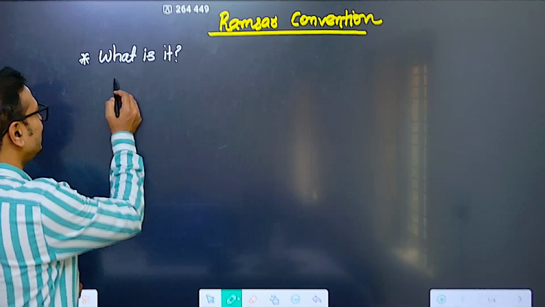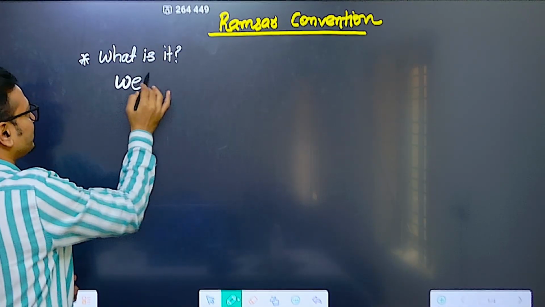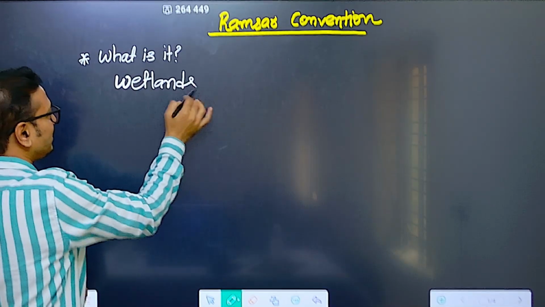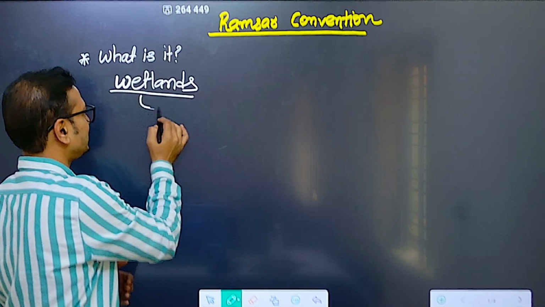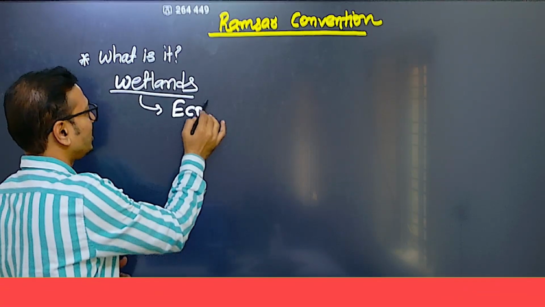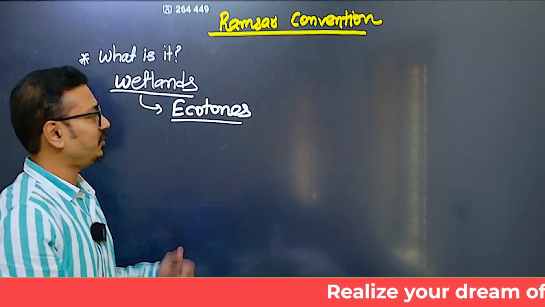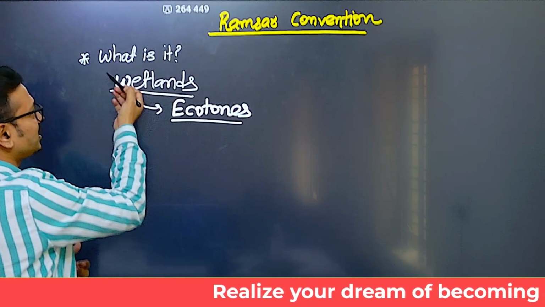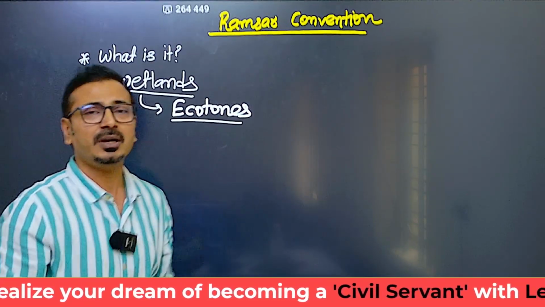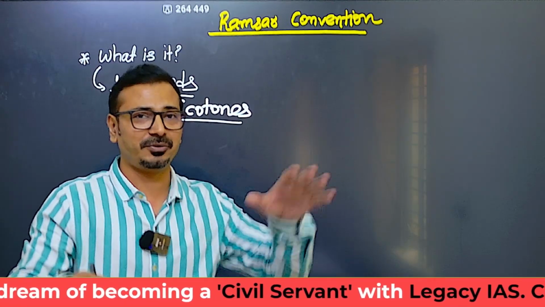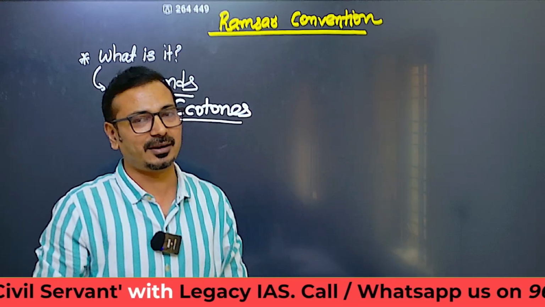Ramsar Convention is related to, we can say, conservation of wetlands. So we all know about wetlands. When we learn about the basics of wetlands, simply, what are wetlands? They are the ecotones. I am going to talk about the ecotones in detail in this session. But first of all, we will try to understand that this Ramsar Convention is to conserve the wetlands, which are ecotones, marshy lands. They are basically the transition areas between the terrestrial ecosystem and aquatic ecosystem. So simply we can say that they are called wetlands.